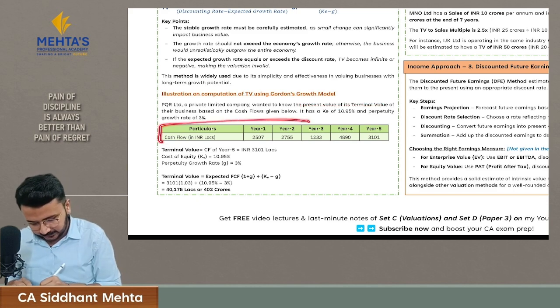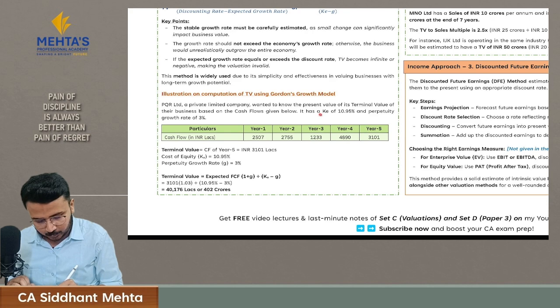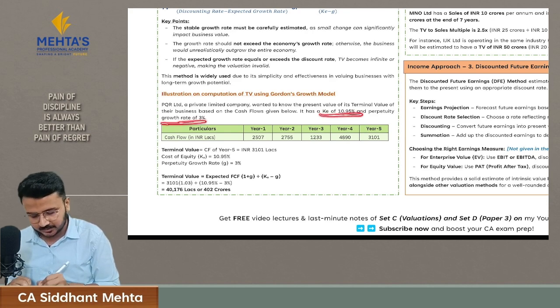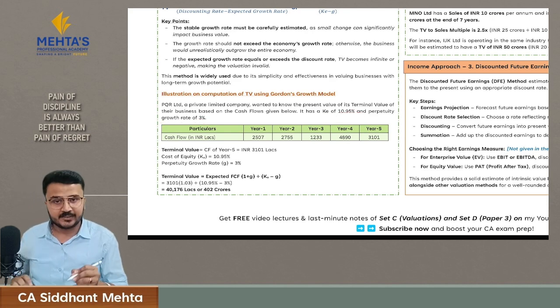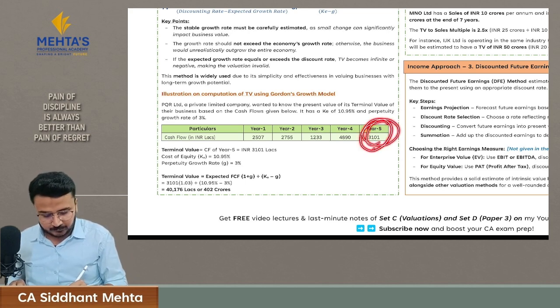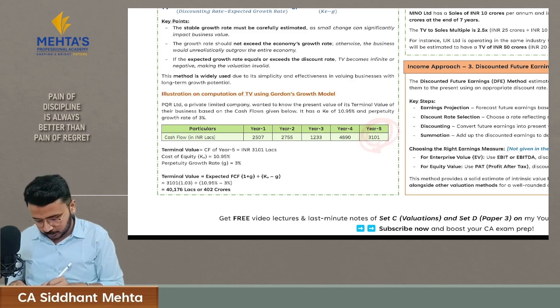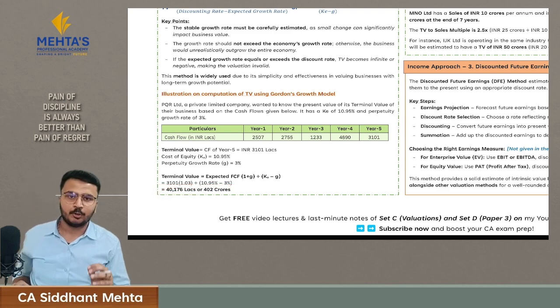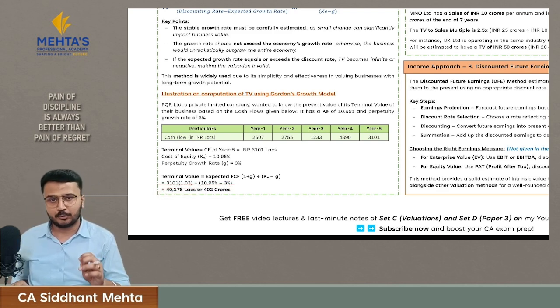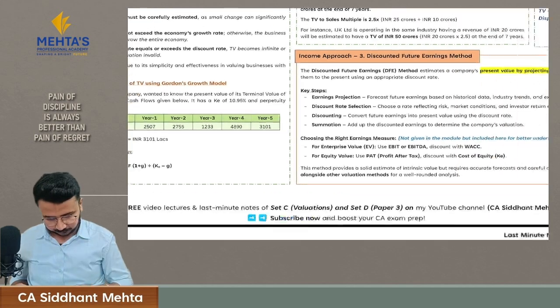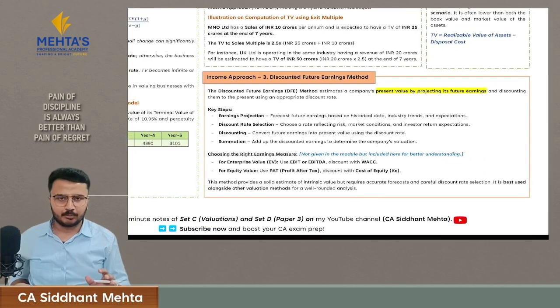Here they have given us the data of cash flows, and given us that the cost of equity is 10.95% and the growth rate is 3%. So for terminal value, we take expected future cash flow, that is the projected cash flow of the last year. We will multiply it with 1 plus growth rate, so 3101 into 1.03, and then we will divide it with cost of equity minus G, that is 10.95% minus 3%, and you will get your terminal value. So this is how the terminal value gets calculated by Gordon's growth model. This is everything about discounted cash flow.